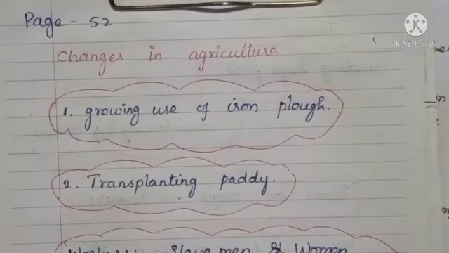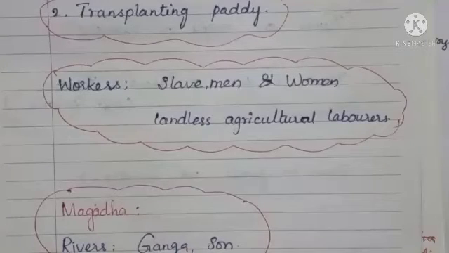And transplanting the paddy. You know very well the seeds are sown, and the plants will grow together. But after transplanting, we can see that more yield will be there because each plant will be planted separately. Transplantation work is done by the workers, that is, slave men and women, and the persons who do not have lands, they used to work in the fields.